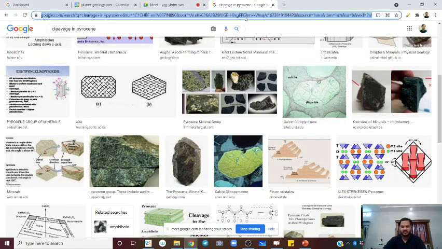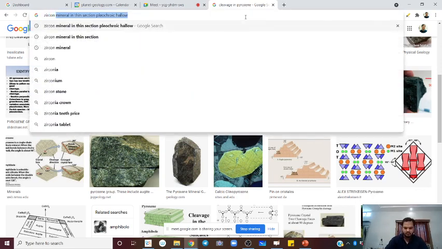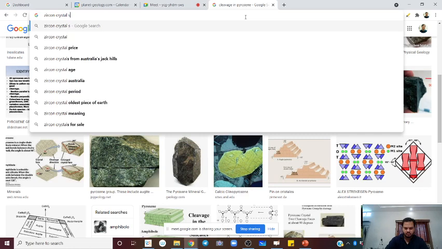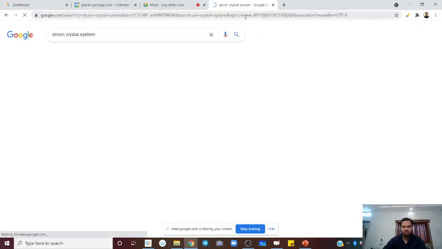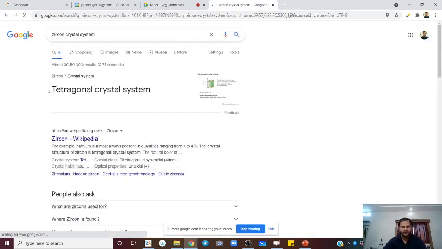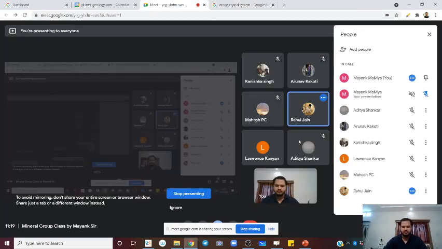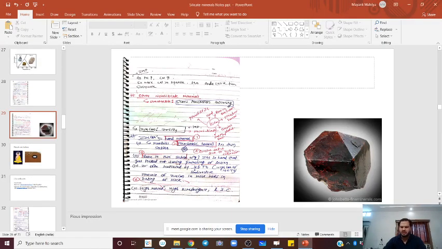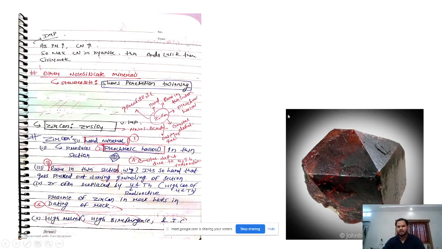It is not in my notes. It is tetragonal, right? So it will be uniaxial. Yes, it will be uniaxial. So you can add this information in your notes, or this is also there in the PDF, so you will get it there. I just covered the important part. You can add this small information from some text also.